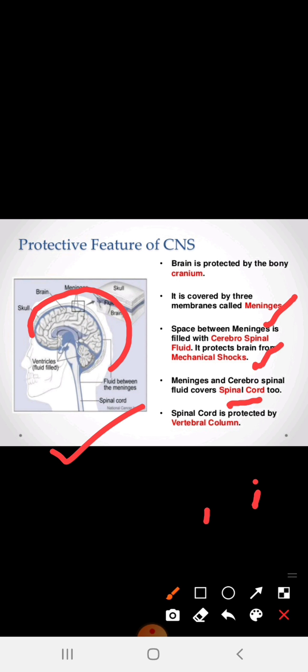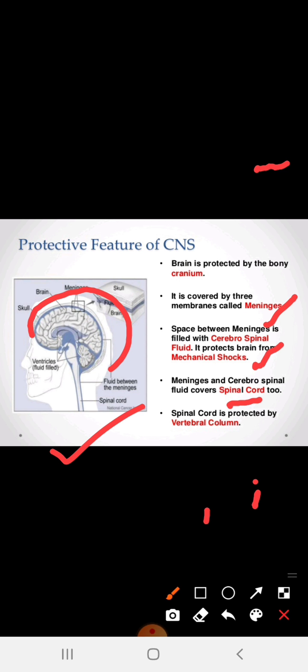So dear students, the protective features of the central nervous system are these: the brain is protected by the bony cranium. It is covered by three membranes called the meninges. The space between the meninges is filled with cerebrospinal fluid.